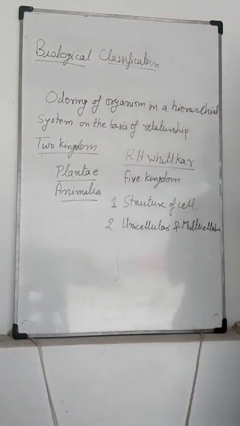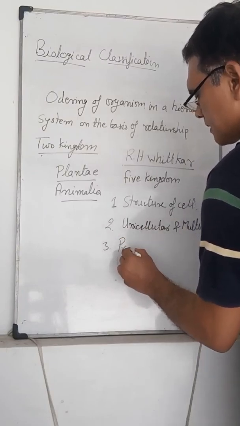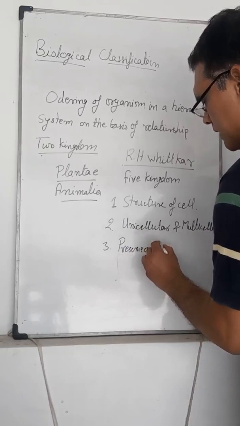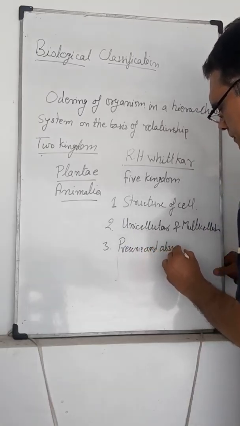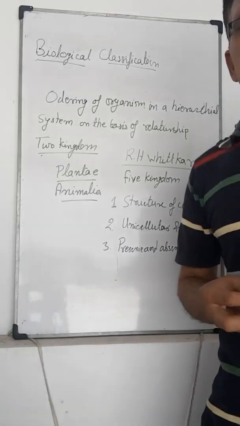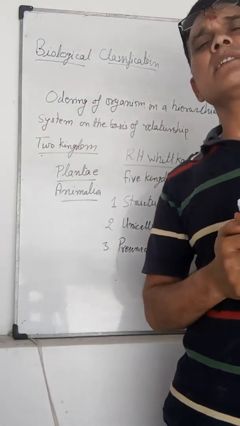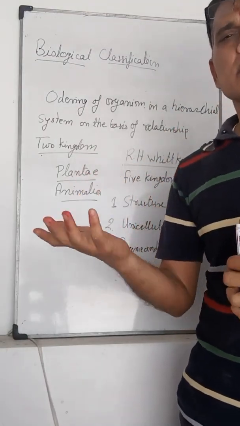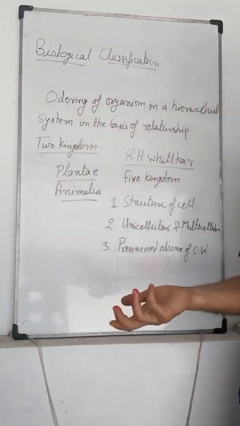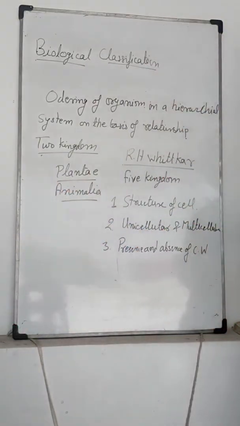Then the next character is presence and absence of cell wall. If we see in some plants and organisms, the cell wall is there, just like in plants and algae. But in animals, the cell wall is not present. So presence and absence of cell wall again classifies into five kingdoms.